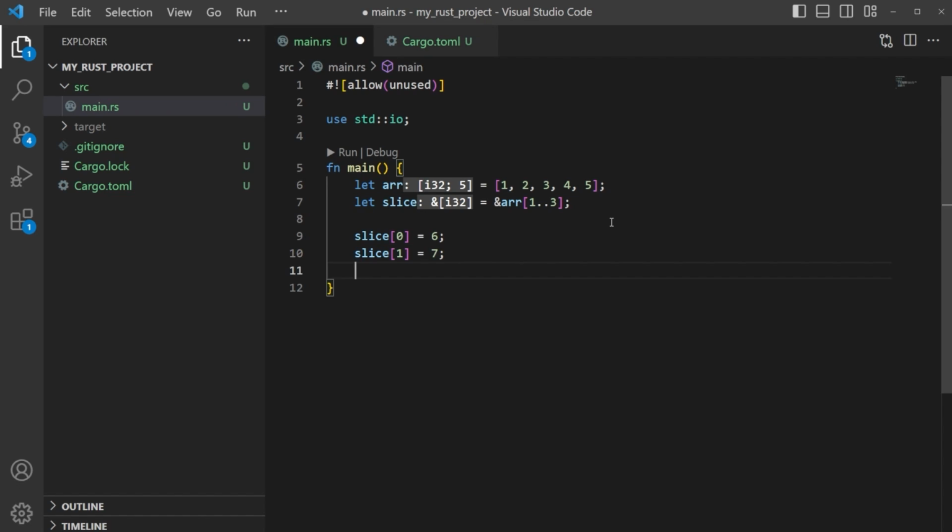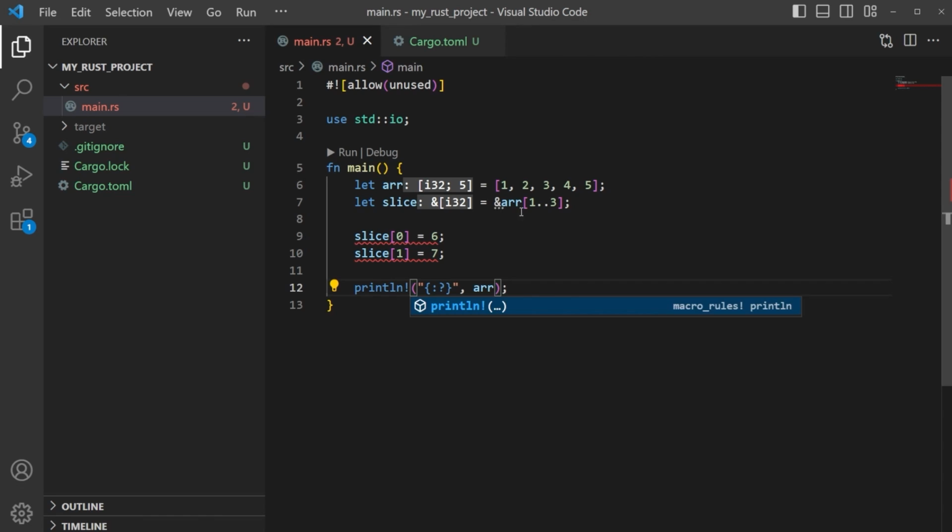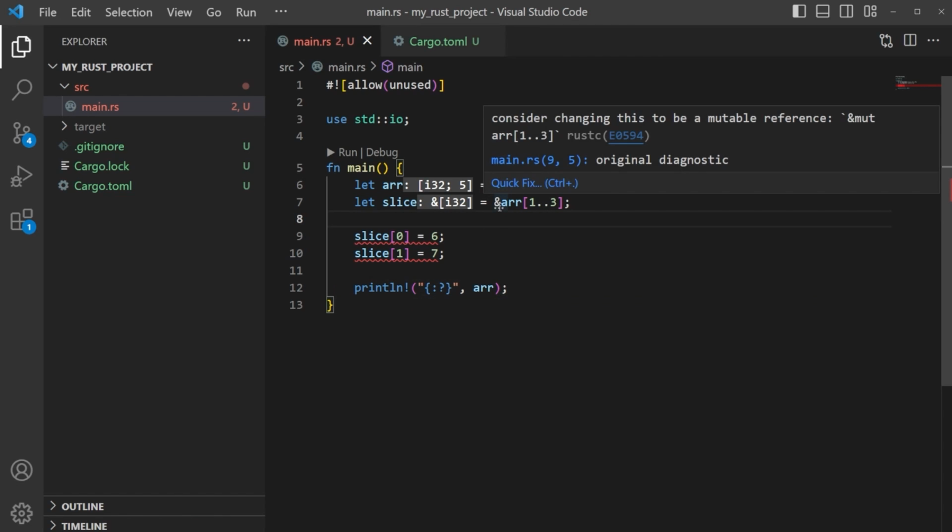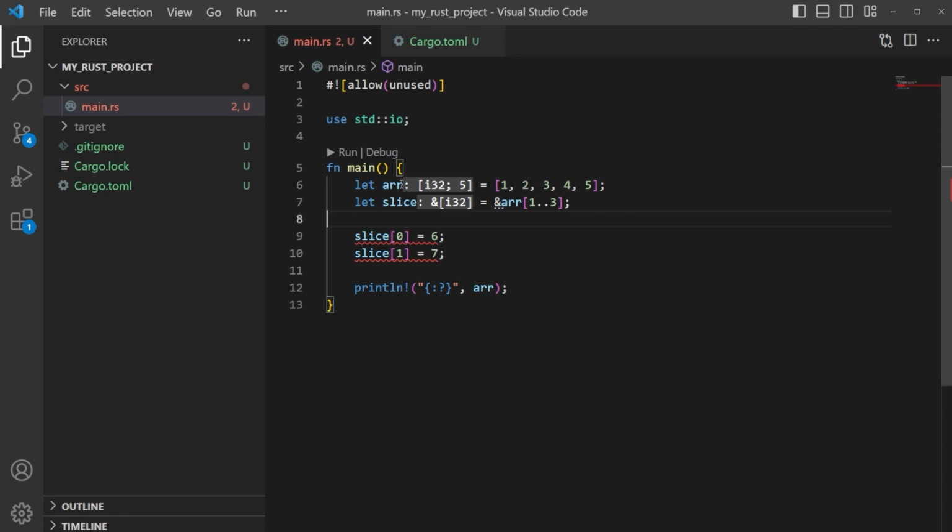So now if we printed out something like debug mode again, just like this, and we came in here and we just said array like this, we might throw an error here, and we do. First of all, print line, save. Okay, we have an error here, and that's because we actually didn't call a mutable of this array here.